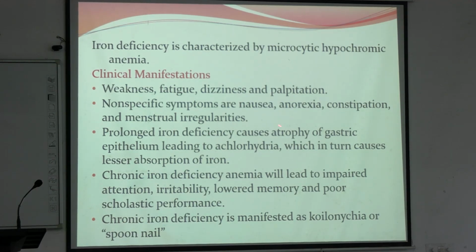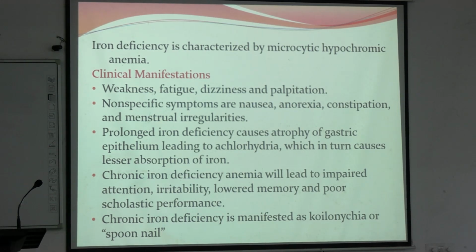Prolonged iron deficiency causes atrophy of gastric epithelium leading to achlorhydria. What is it? Deficiency of HCl. So all the gut lining is desquamated or lost, leading to loss of HCl secretion in stomach, which in turn causes lesser absorption of iron.